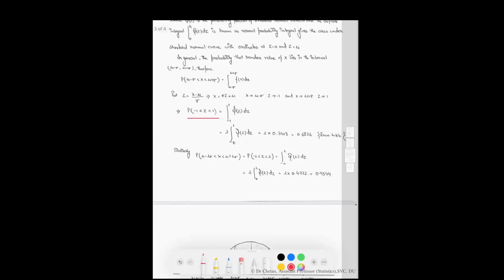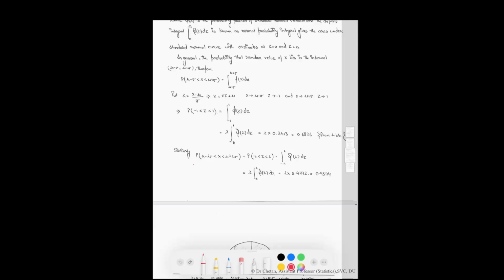Therefore, the probability of z lying between minus 1 and 1 is given by this quantity. As it is an even function, we can write the limit 0 to 1 instead of minus 1 to 1 and multiply by 2. The value of this function is equal to this thing, which we will calculate from the table. I will tell you how to read the table in the practical class.